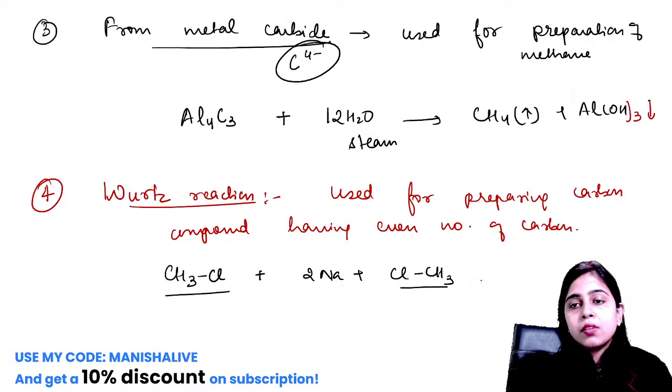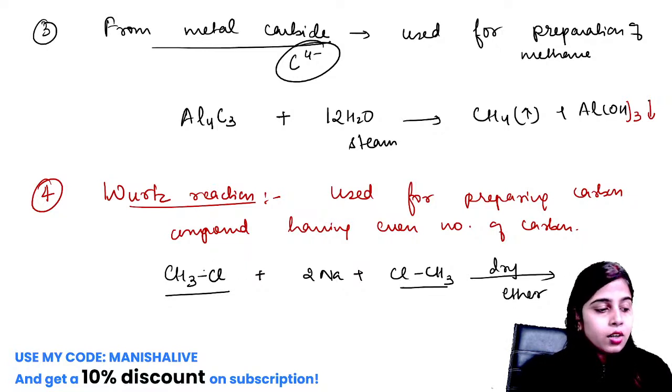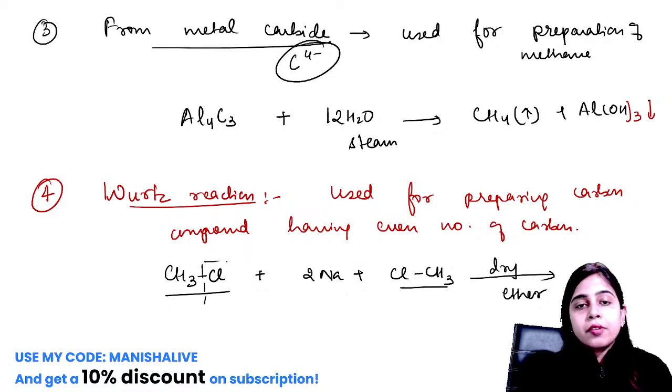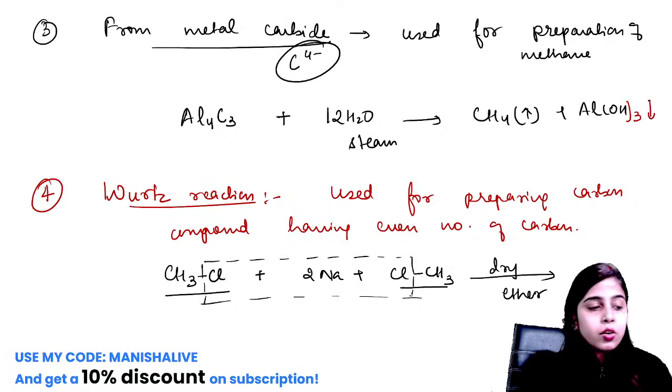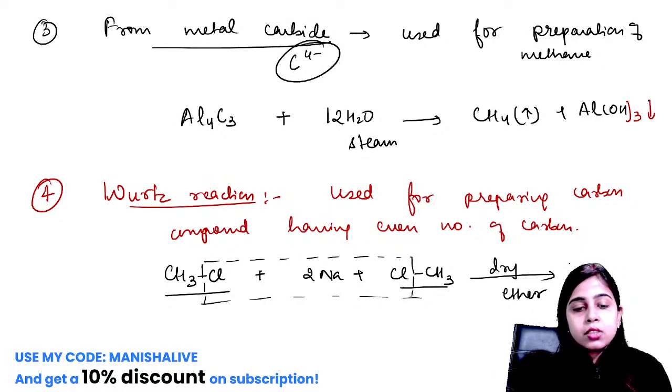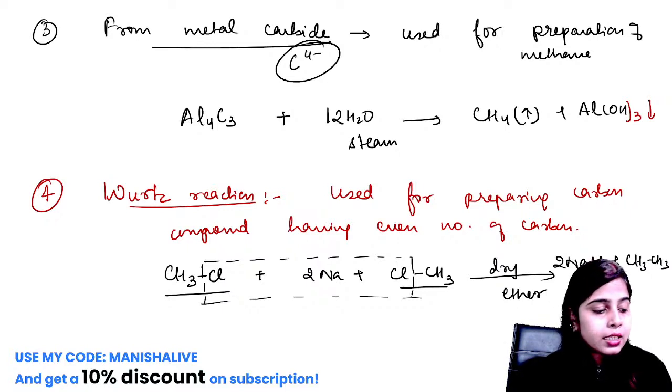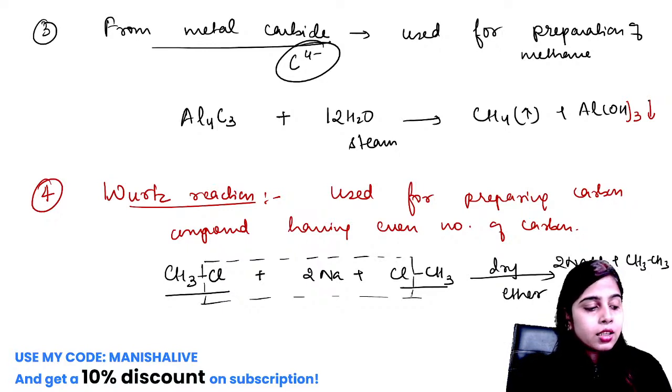We will make this reaction happen in presence of dry ether. And what will happen? This sodium will have high affinity for this chlorine and it will take out the chlorine. It will take the chlorine and come out as NaCl, 2 NaCl, and you will obtain CH3-CH3, that is your ethane. So I hope it is clear to everyone.